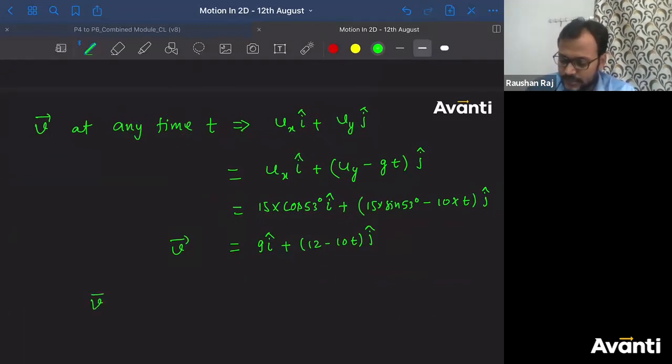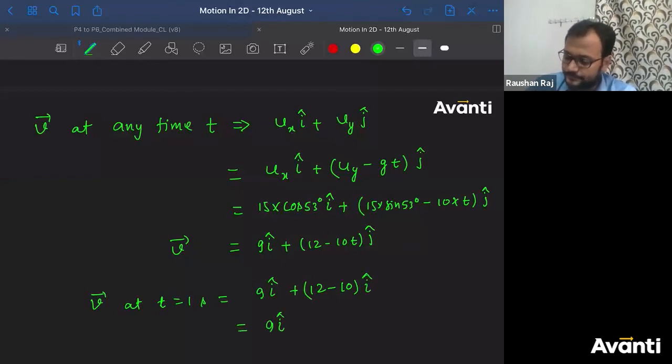So velocity at t equal to 1 second is nothing but 9 i cap plus 12 minus 10 j cap. Correct answer is 9 i cap plus 2 j cap. This is the answer.